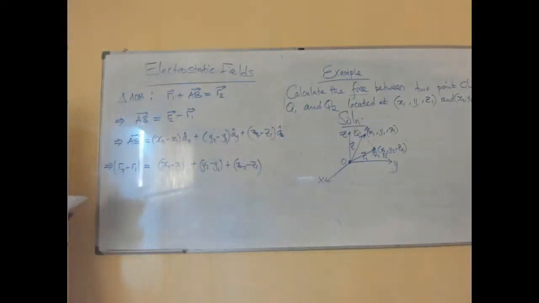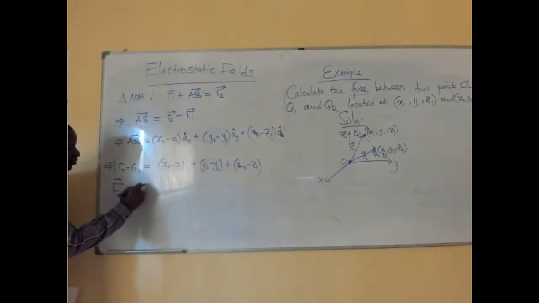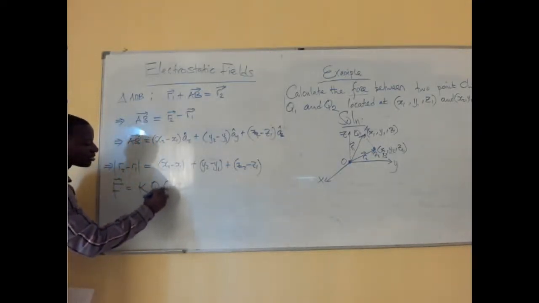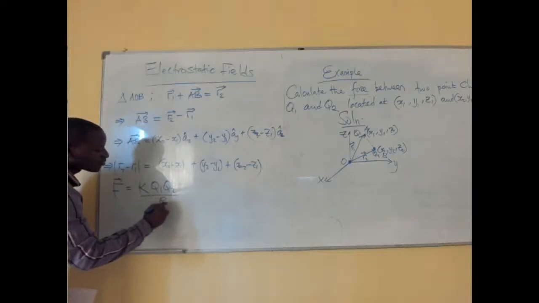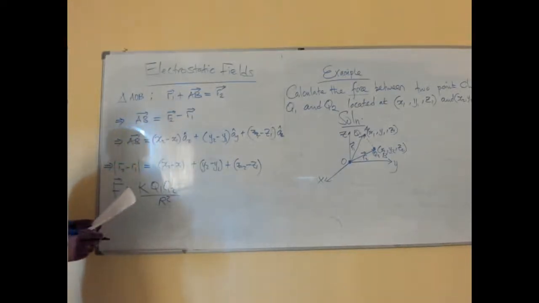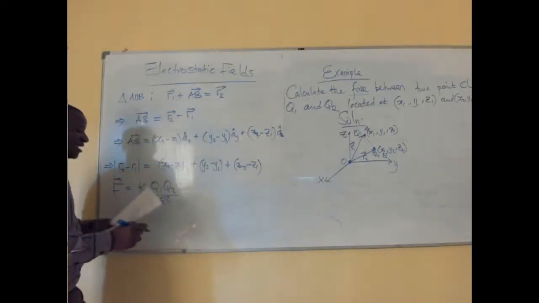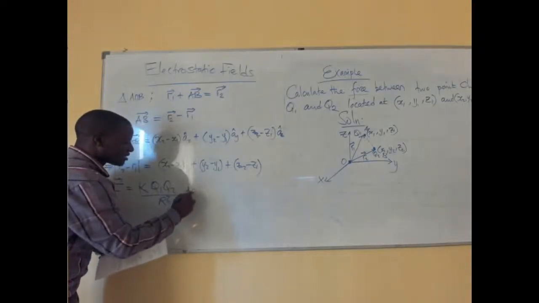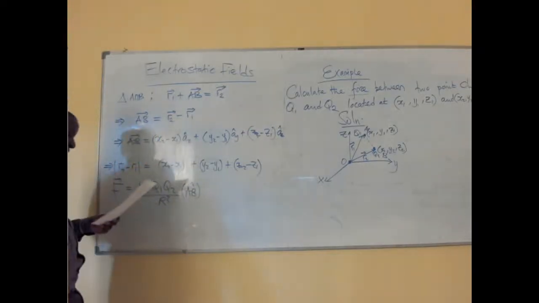So finally, we know that from definition, F is equal to k q1 q2 over r squared, multiplied by a unit vector, which is the AB unit vector.